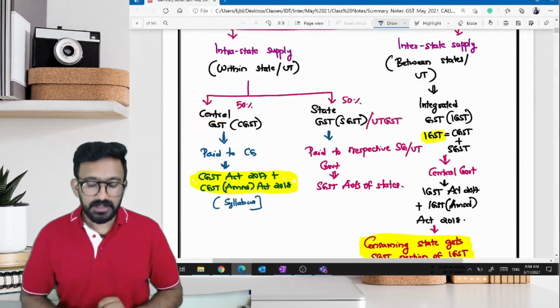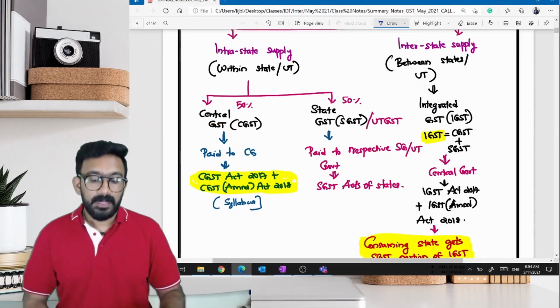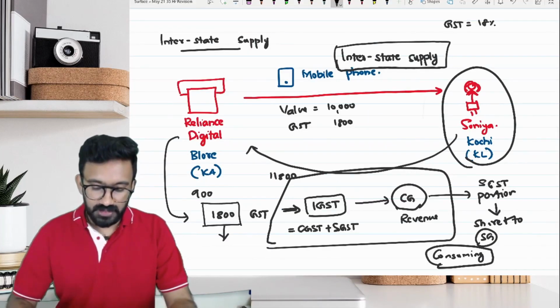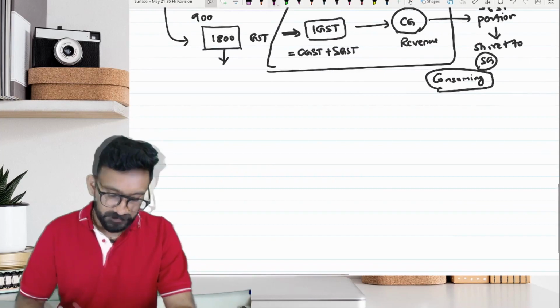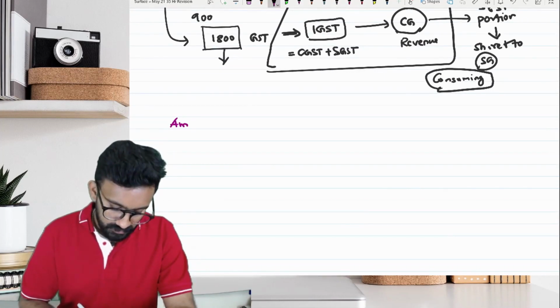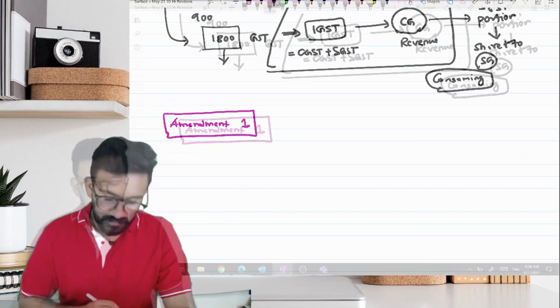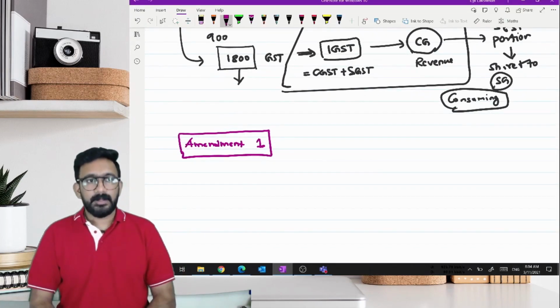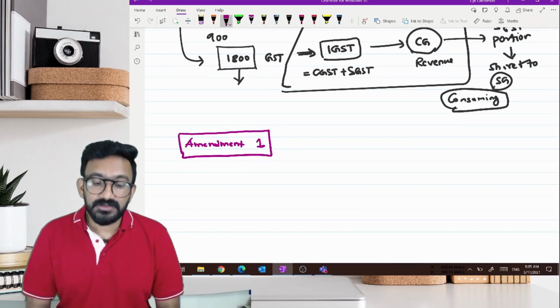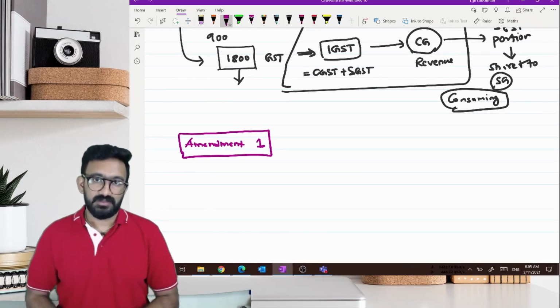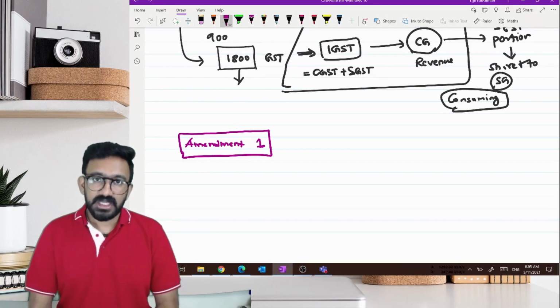Okay. Now let's get back to our discussion on this. What is that we have to additionally understand here? We have an amendment to discuss. Number 1. What we need to understand here is that our country, as per Article 1 of the Constitution, is divided into states and union territories. So we have states as well as union territories.